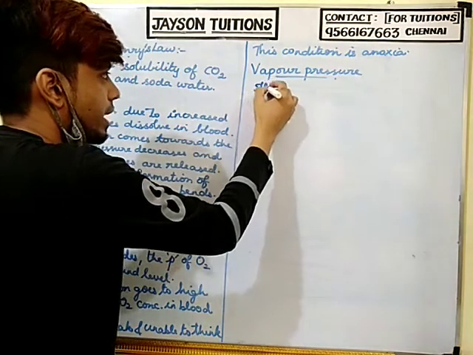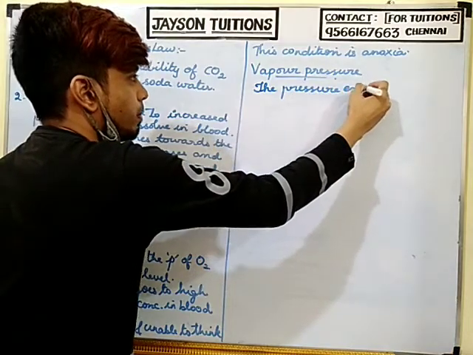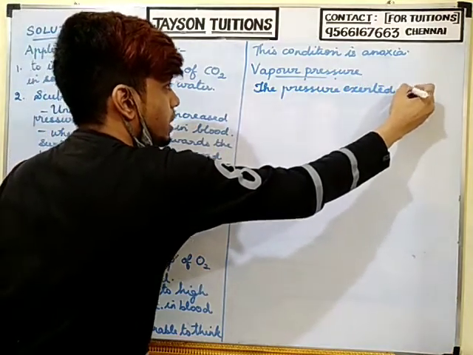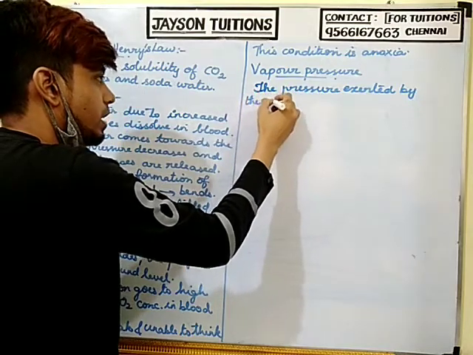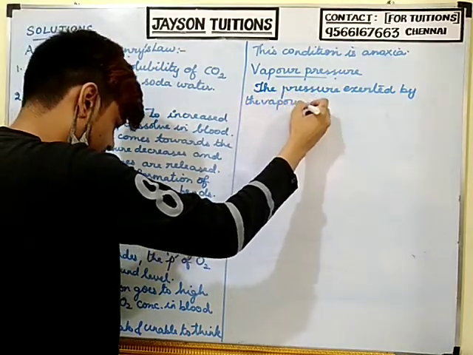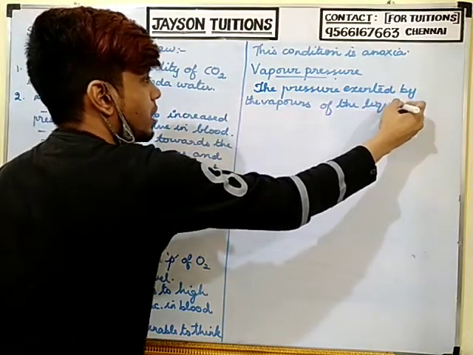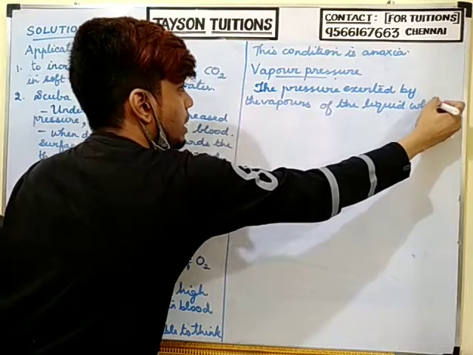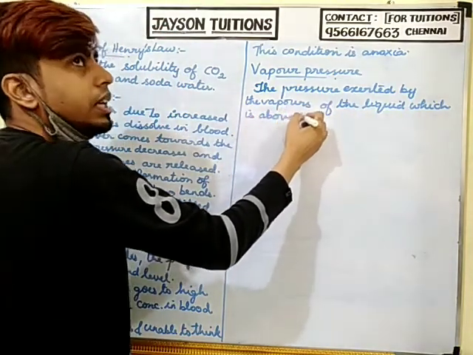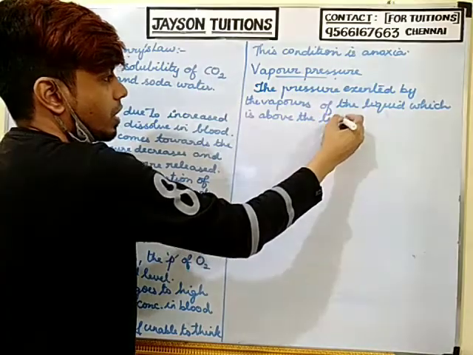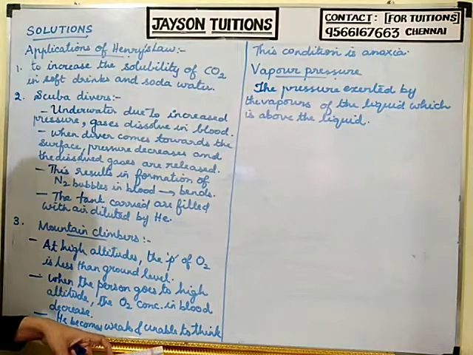The pressure exerted by the vapors of the liquid which is above the liquid, that pressure is called vapor pressure.